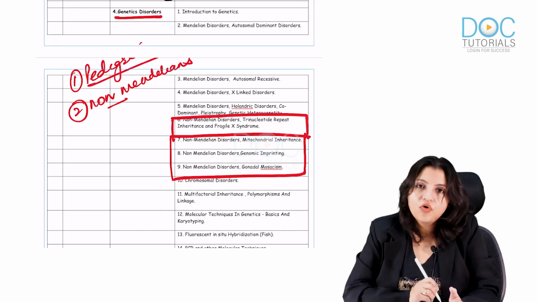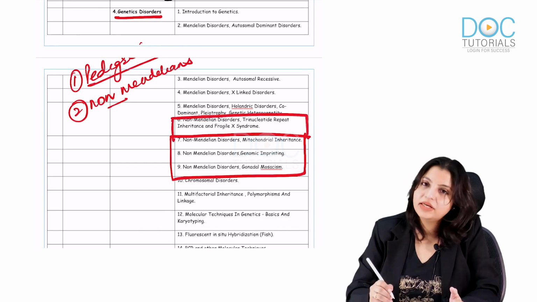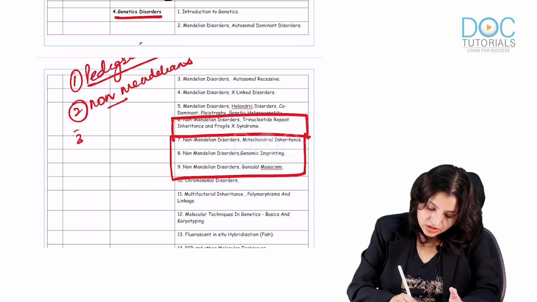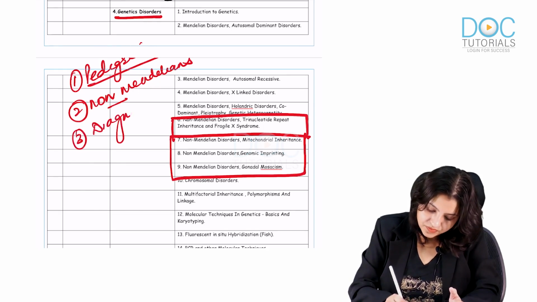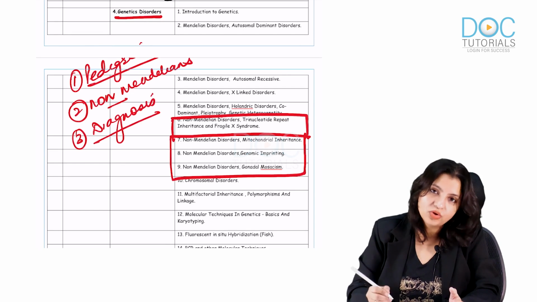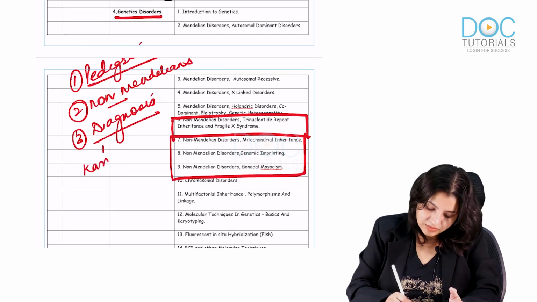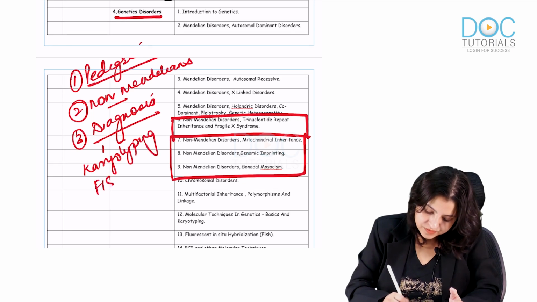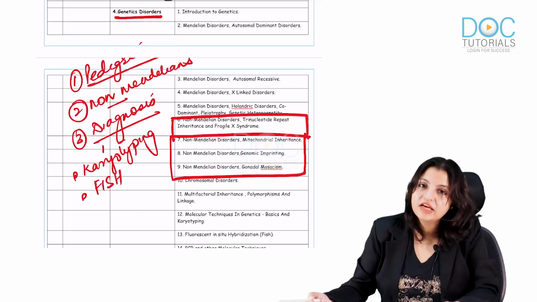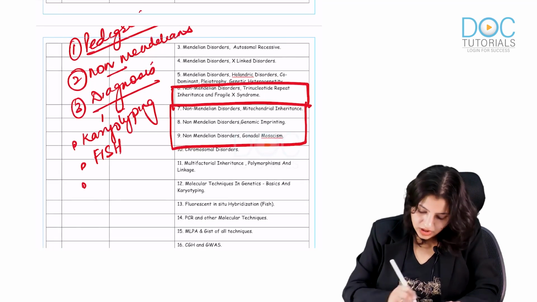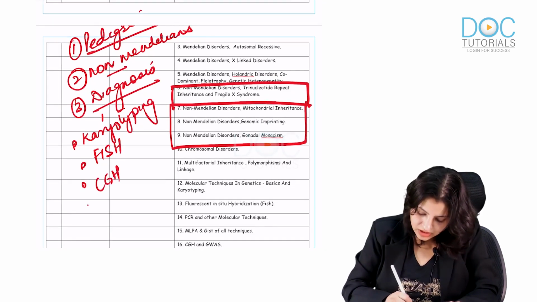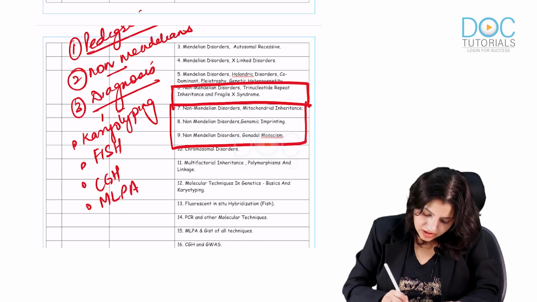Okay, so these 4 are must to be known. Non-Mendelian disorders must be known. And third is diagnosis. Please know all the diagnosis, especially karyotyping and its fixatives. Know about FISH, karyotyping. Also know about CGH, MLPA, CRISPR.